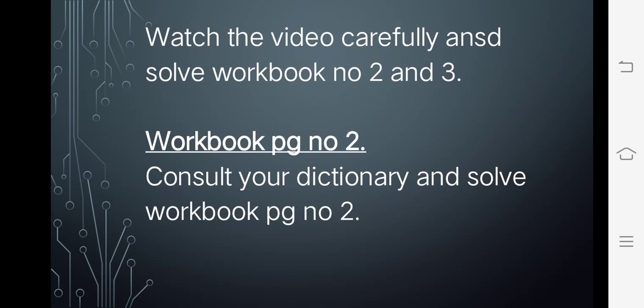As we were on the chapter Gulliver and Lilliput, today we are going to do workbook work. So open your workbook page number 2. Here you will see a box with 3 lines: word, definition and sentences. Consult your dictionary. Our first one is given to you. Here the first one is solved for your help.